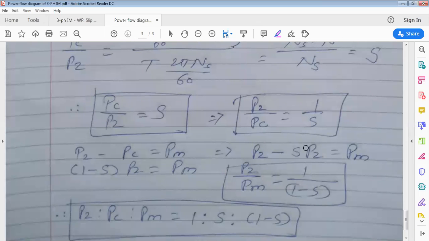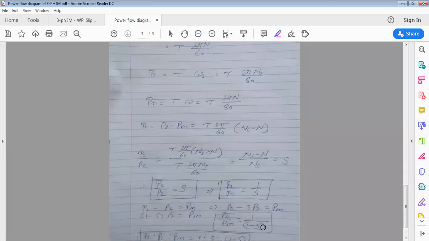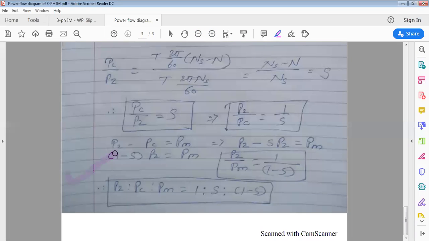Everyone got the derivation? Very easy. Sometimes in numericals you have to use this relationship, or they ask you to derive P2 by PC is 1 by S, or PC by PM is S by 1 minus S, or P2 by PM is 1 divided by 1 minus S. Clear this derivation? Okay. In the next lecture we'll see the numericals on this.